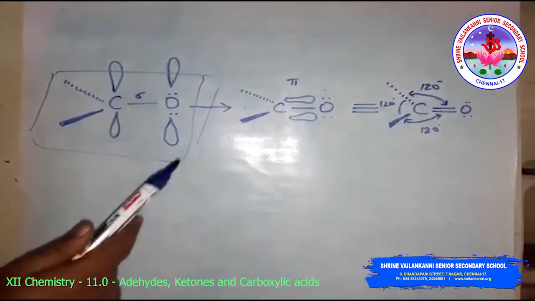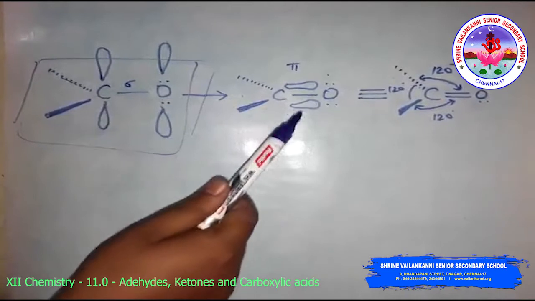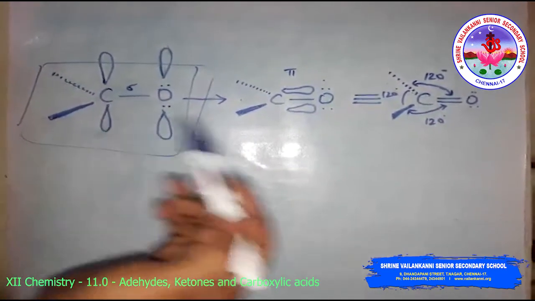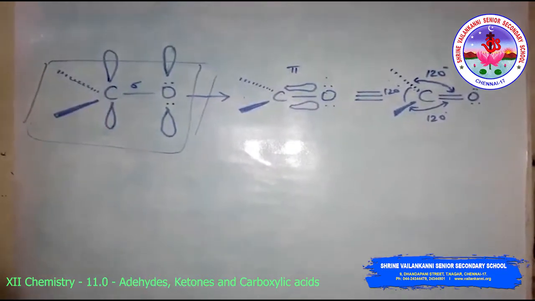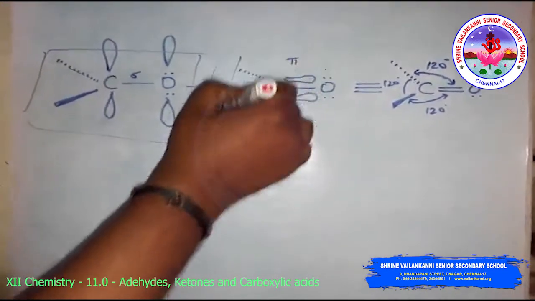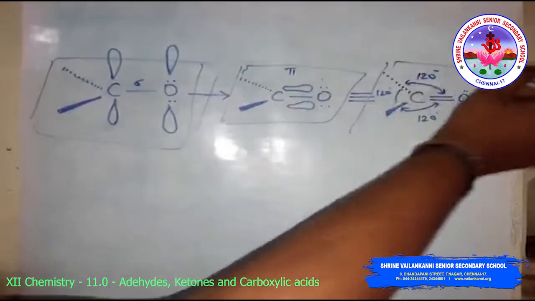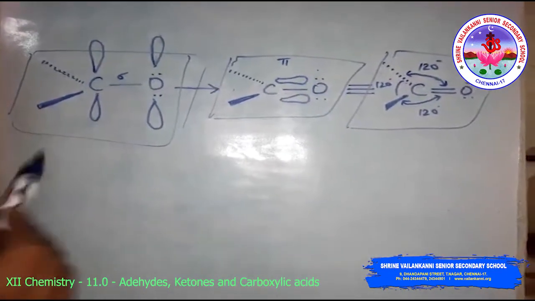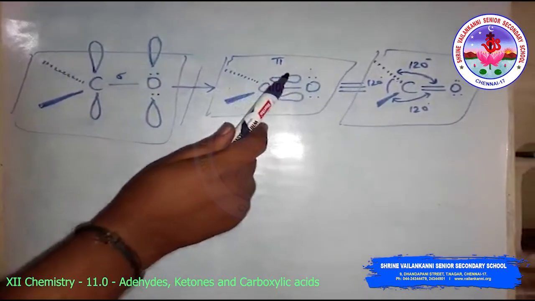In addition, the oxygen atom also has two non-bonding electron pairs. The carbonyl carbon and the three atoms attached to it lie in the same plane. Look at this, this is the plane, and the pi electron cloud is above and below this plane.